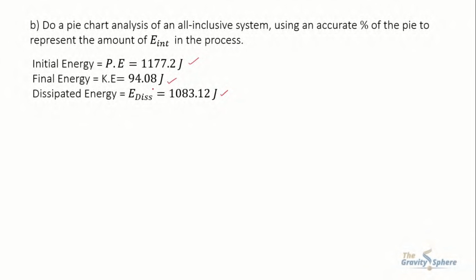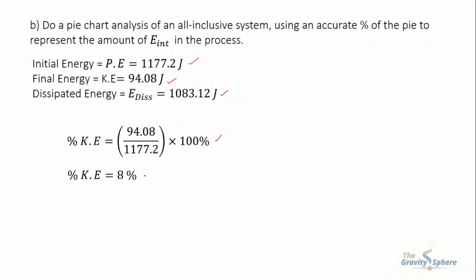To calculate percentage kinetic energy, we have to divide kinetic energy by total energy, means potential energy, and multiply with 100%. So this can be written as percentage kinetic energy equals 94.08 divided by 1177.2 multiplied by 100%, and on solving this equation, we get percentage kinetic energy equals 8%.